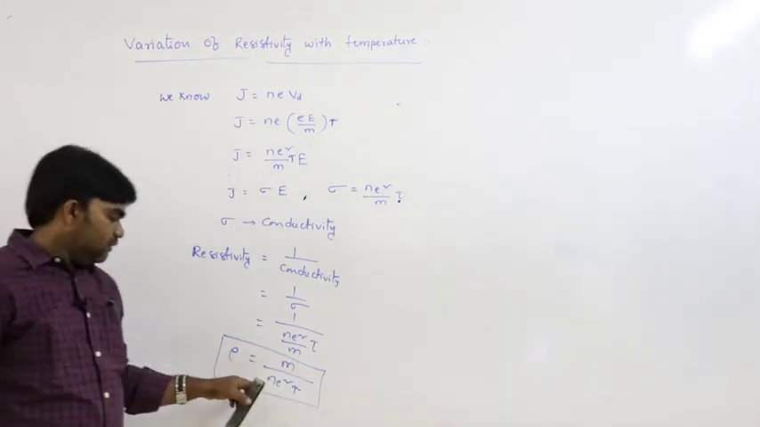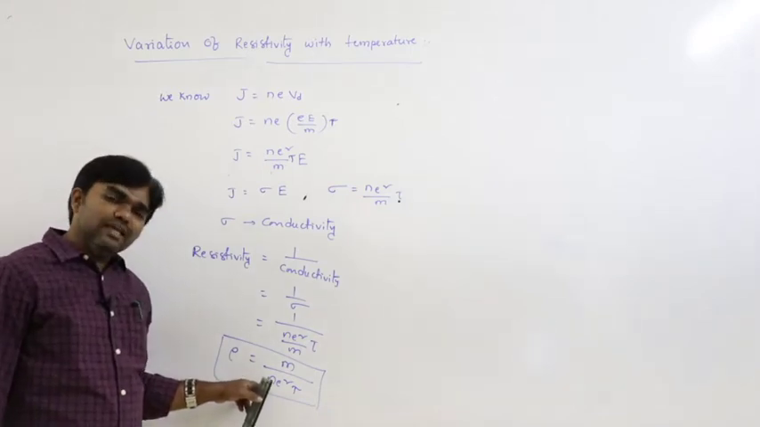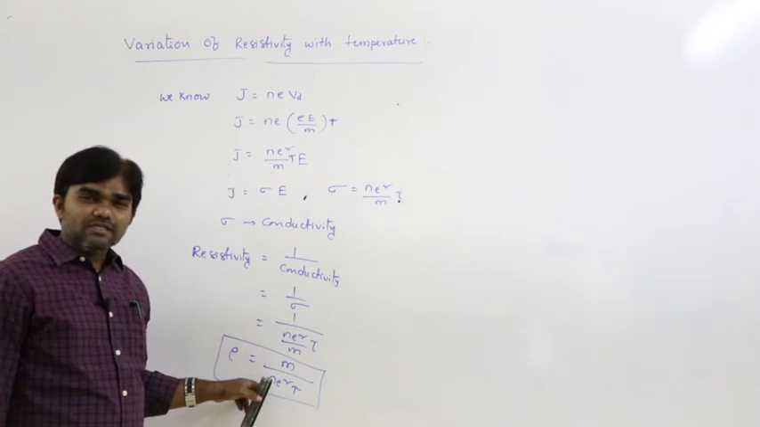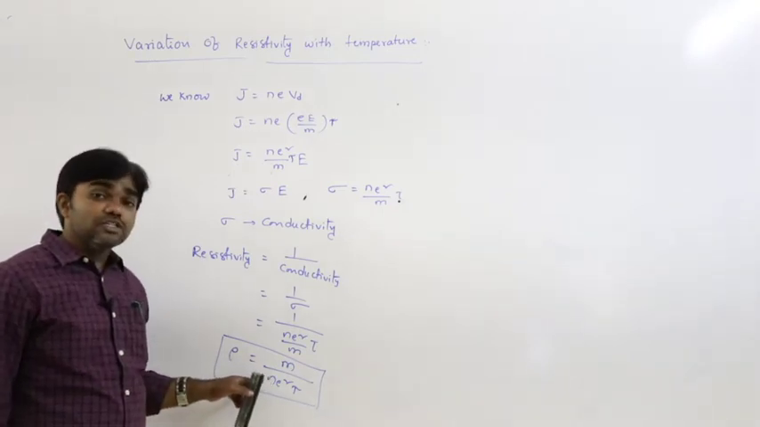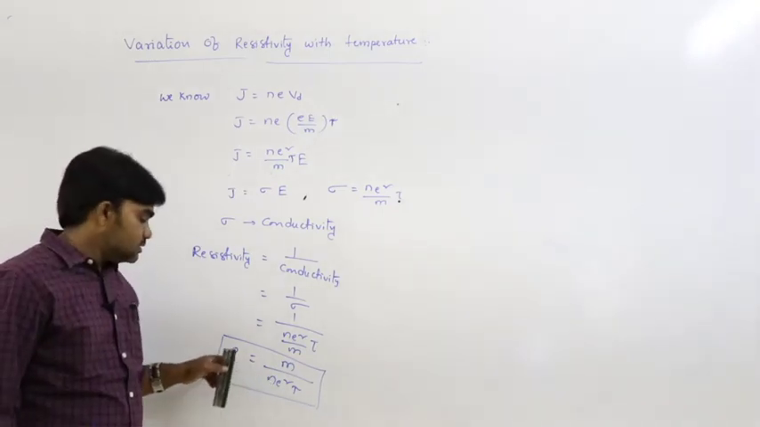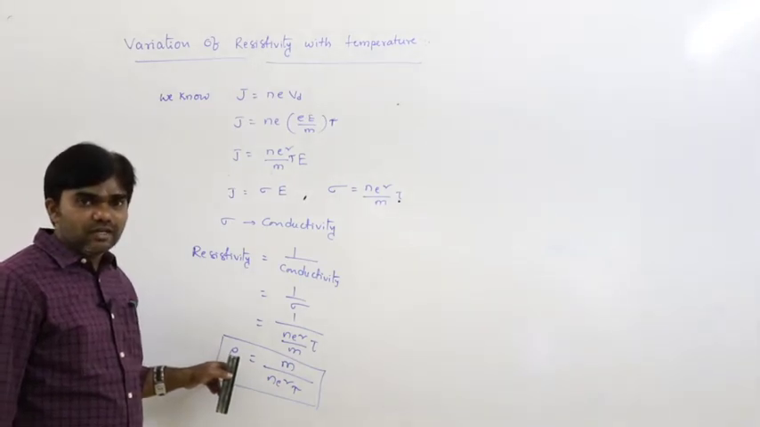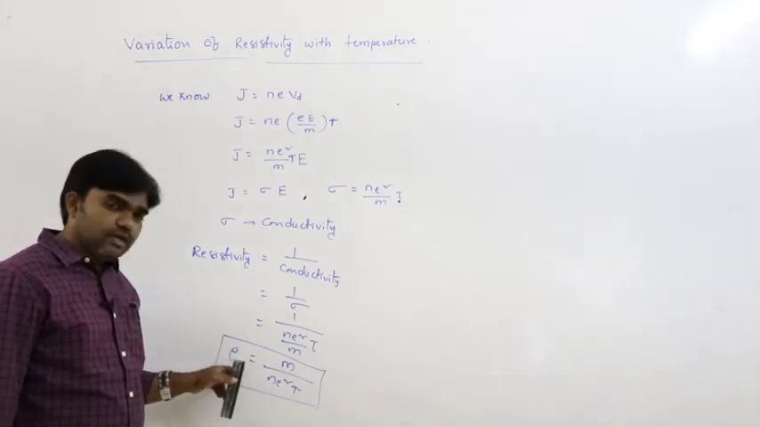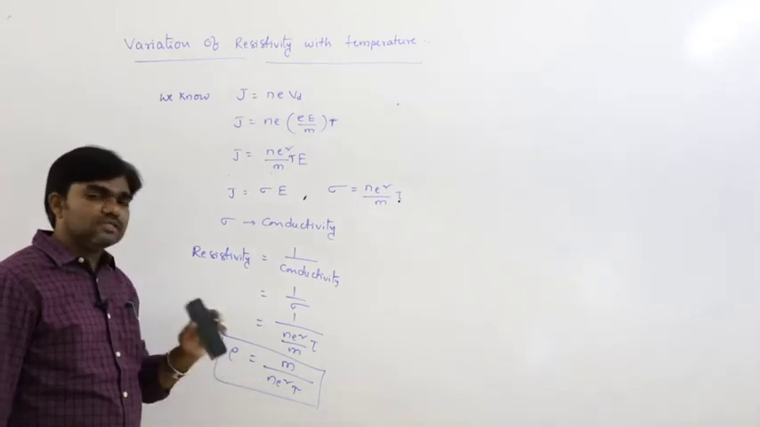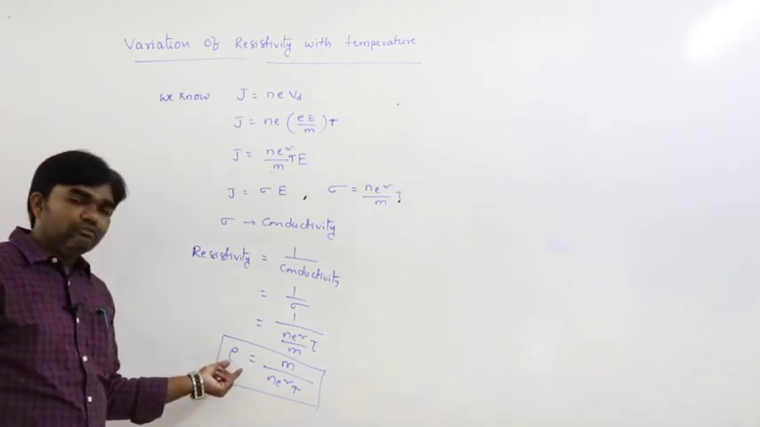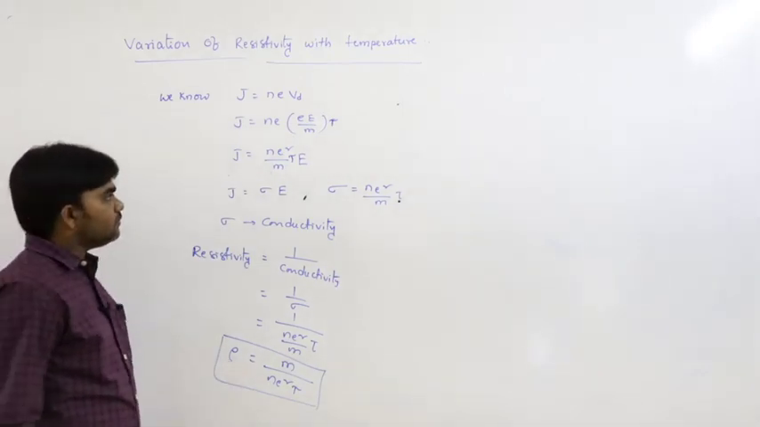So that means if the number of charged particles per unit volume increases, resistivity decreases. So resistivity depends on the number of charged particles, remember that. And this is one more relation for the resistivity.